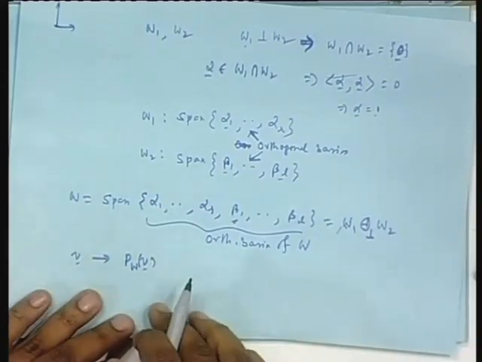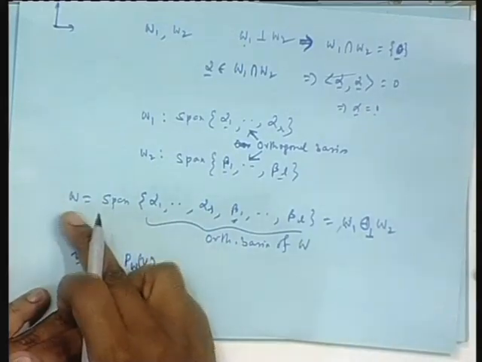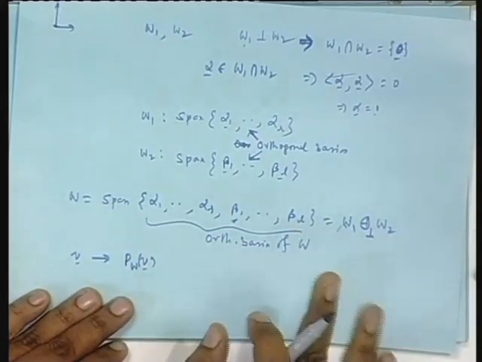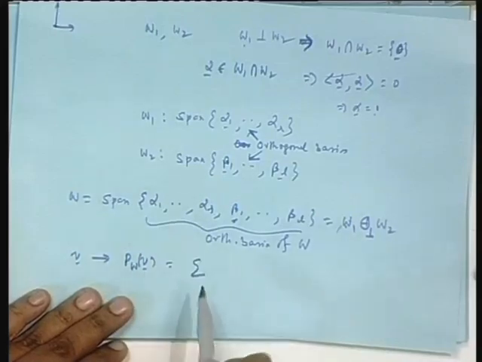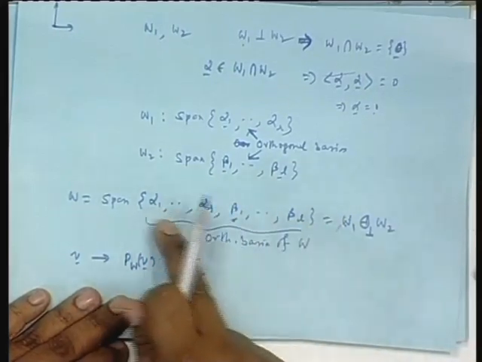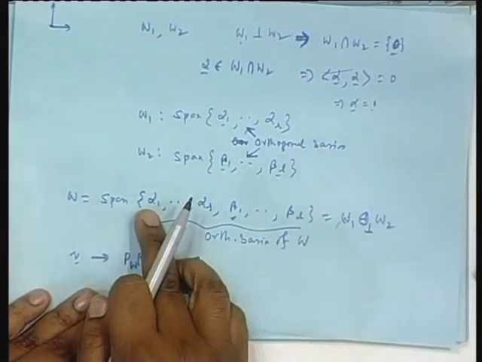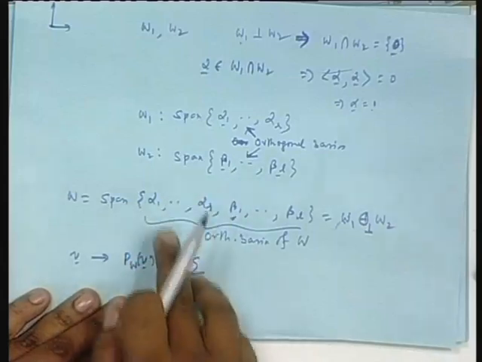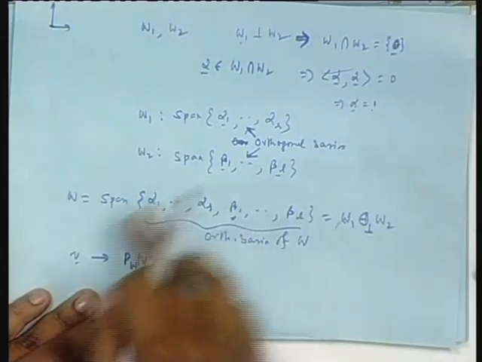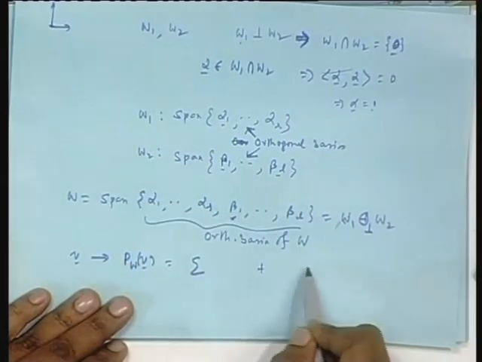So, P W is an operator, it takes a V, P W V. So, what does it mean actually? There is a vector V, I am projecting it on the subspace W. But that formula I know, please understand that formula I know. What is the projection? This is an orthogonal basis. Please see, this total is an orthogonal basis of W. So, V with inner product, we will have the inner product between V and any of these fellows divided by the norm square of the fellow, multiplied by the corresponding fellow, summation. So, you will get one set from alphas, one set from betas. Let me write two summations.